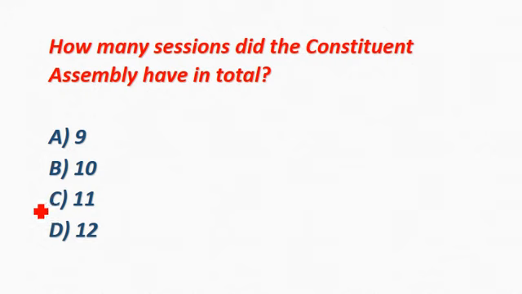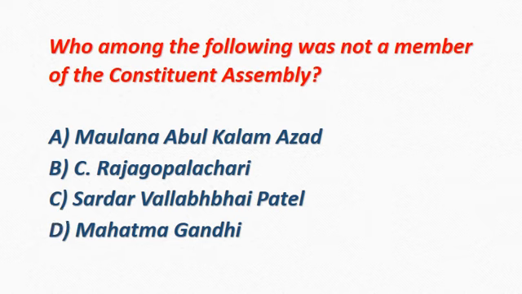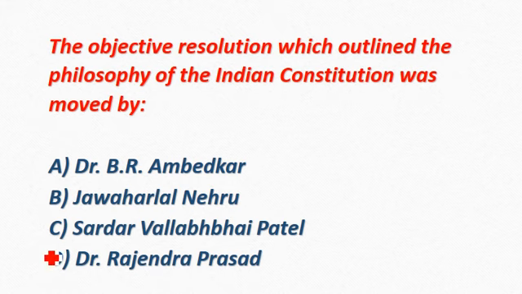How many sessions did the Constituent Assembly have in total? Correct answer is option C, 11. Who among the following was not a member of the Constituent Assembly? Correct answer is option D, Mahatma Gandhi. The objective resolution which outlined the philosophy of the Indian Constitution was moved by. Correct answer is option B, Jawaharlal Nehru.